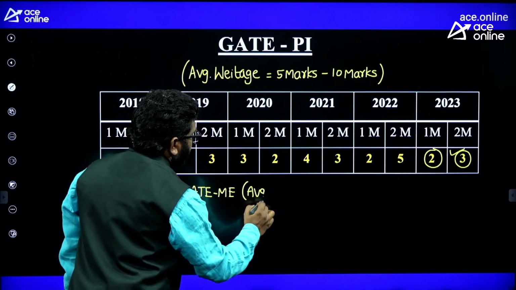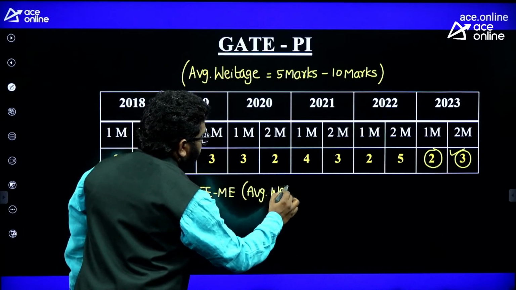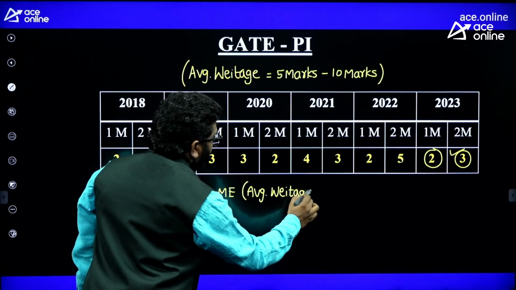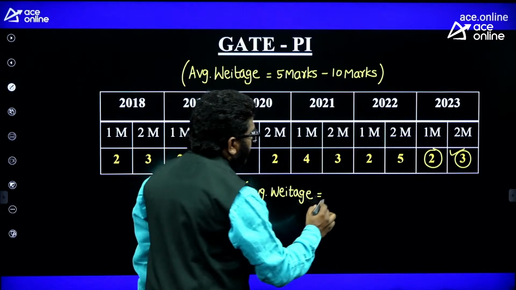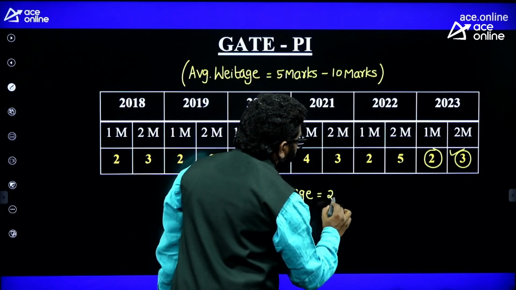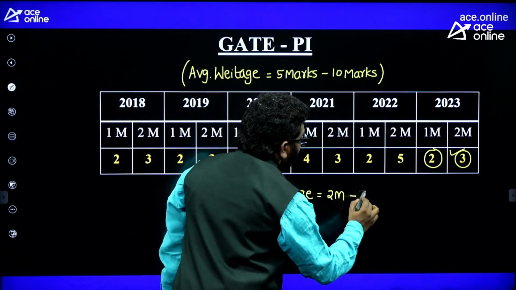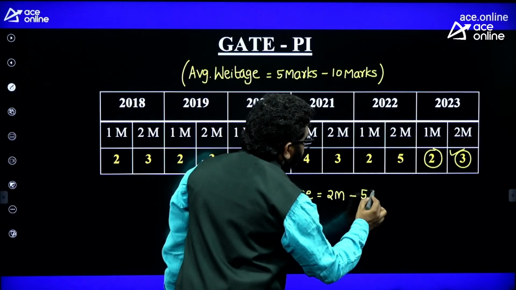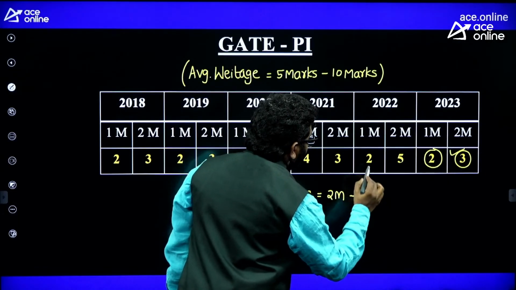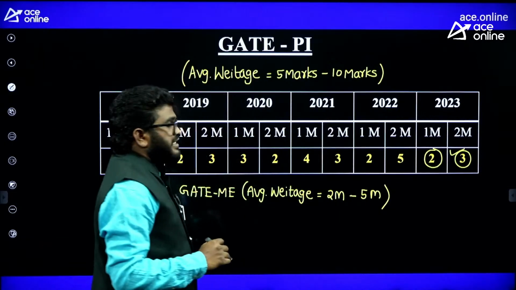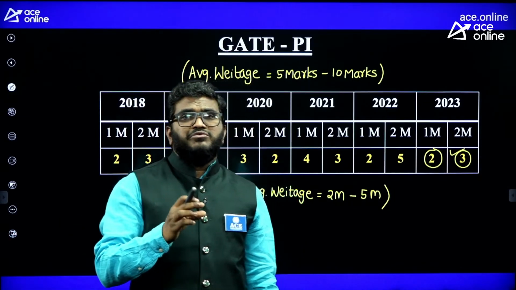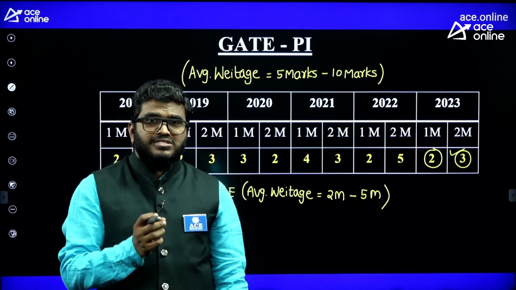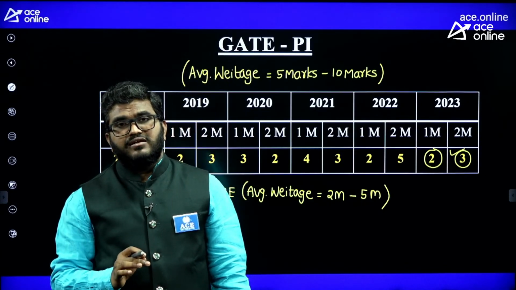If I consider average weightage for GATE mechanical, minimum 2 marks you can take, and maximum 5 marks, sometimes 6 marks also. So this is the weightage analysis for GATE mechanical and production. But production has somewhat huge weightage, with extra syllabus compared to mechanical.